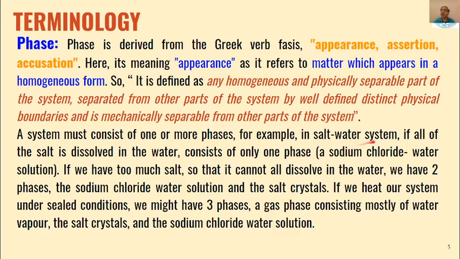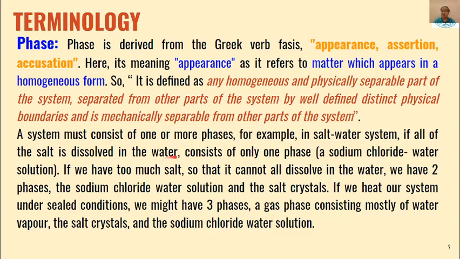So we will take the same example of the salt water system. When we have an excess of water in the beaker and a small amount of salt, we know the salt is soluble in water, and that means we will have sodium chloride solution. That means both sodium chloride and water will be in one phase only, the sodium chloride water solution.